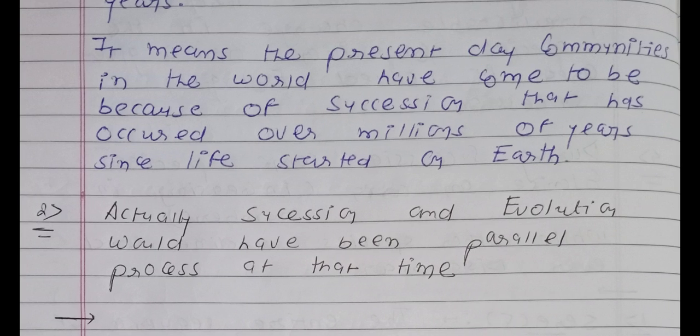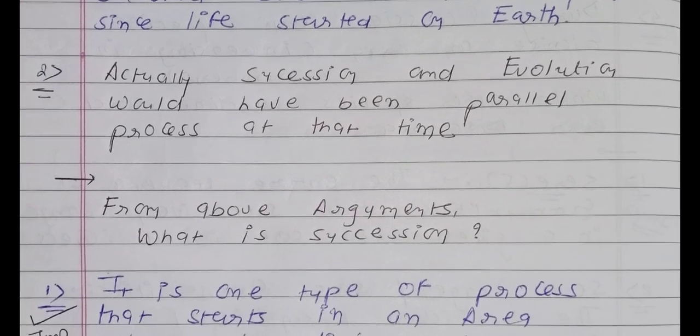Okay, now see point number 2. Actually, succession and evolution would have been parallel processes at that time. You know that succession means change and evolution also means change. Okay, so we can compare succession and evolution both. So we can say that succession and evolution would have been parallel processes at that time. So this concept of 2 points is completed.